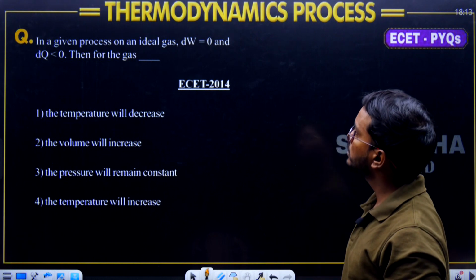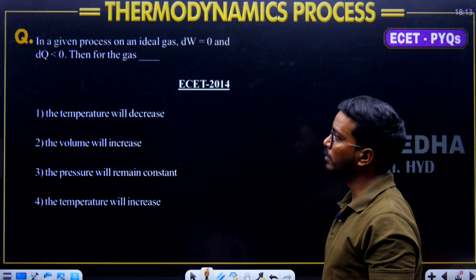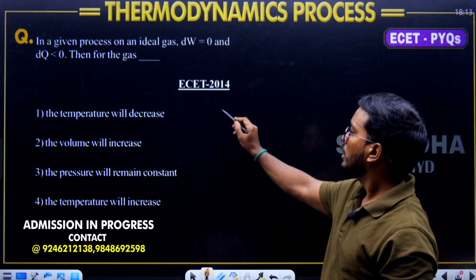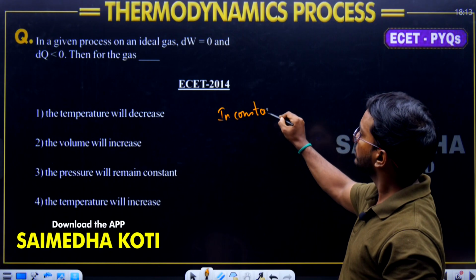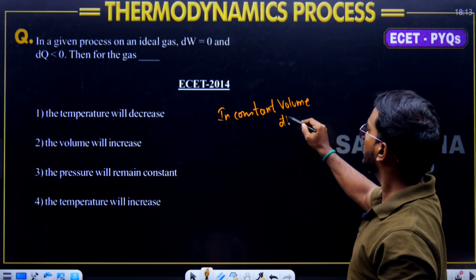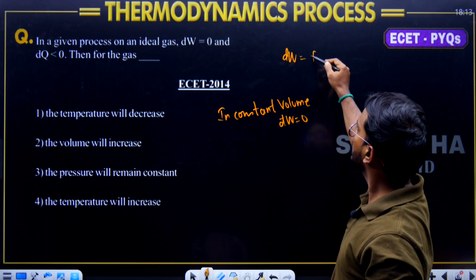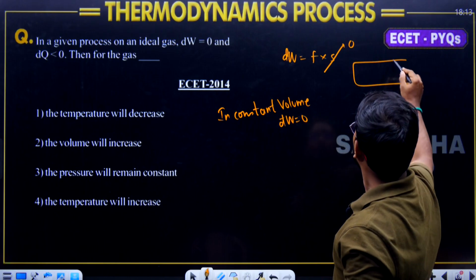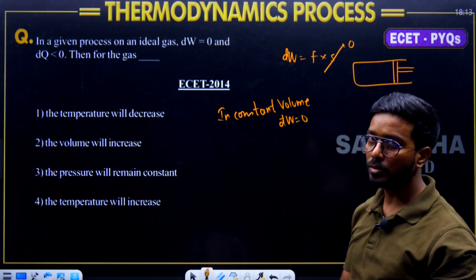in a given process work is equals to 0 and heat is decreasing. Then for the gas what happens? We know that in constant volume process work done is equals to 0, because what is the formula for work done? Work done is force into displacement. Displacement equals to 0, piston does not move. When piston does not move, then displacement is equals to 0, so work is also equals to 0.